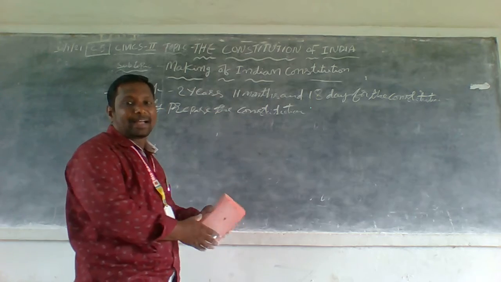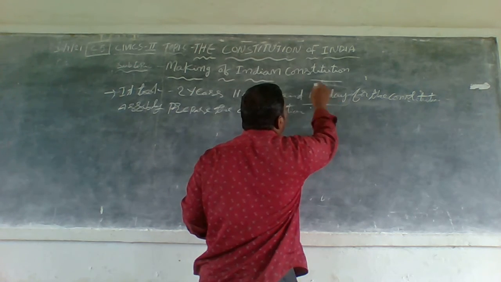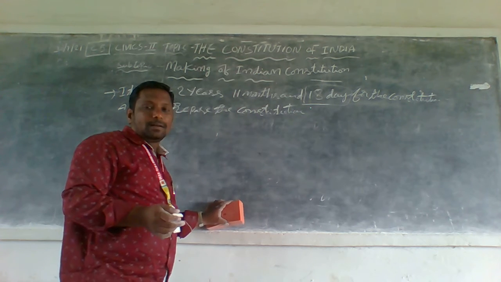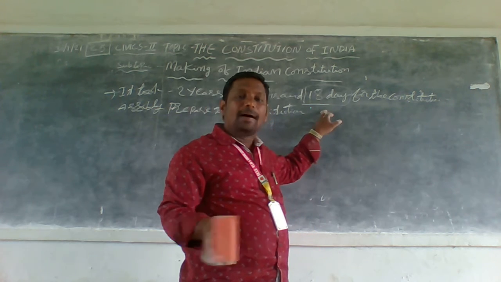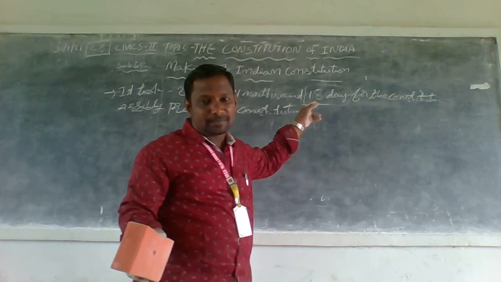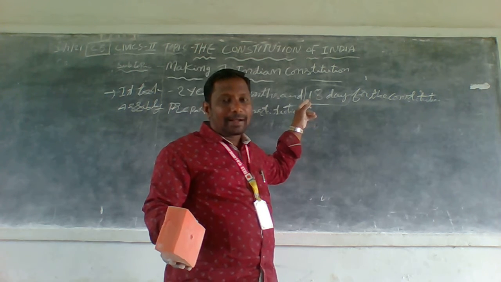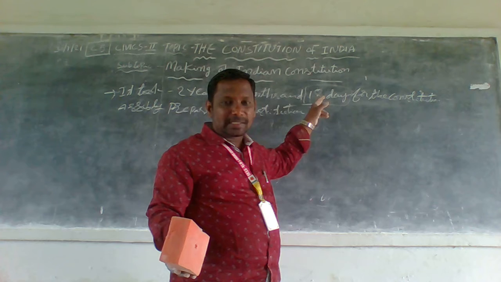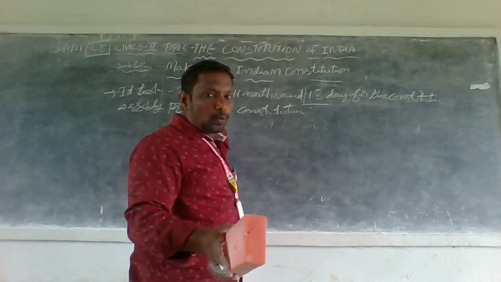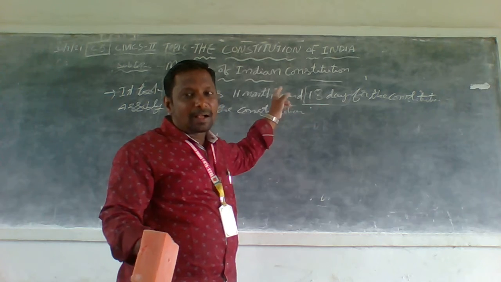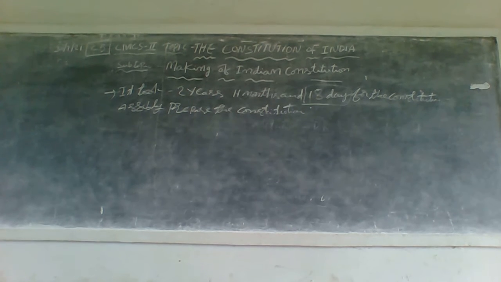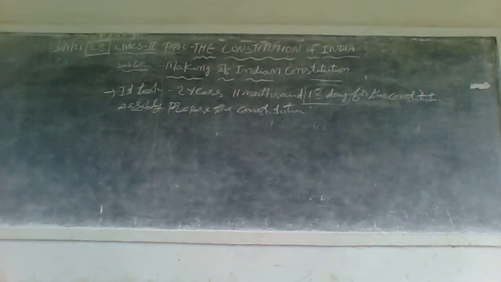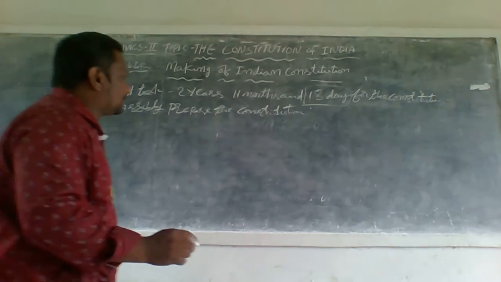Many textbooks and materials have a mistake in the days, saying 17 days. The correct number is 18 days. 2 years, 11 months and 18 days to complete the Constitution. The total strength of the Constituent Assembly was 385 members.